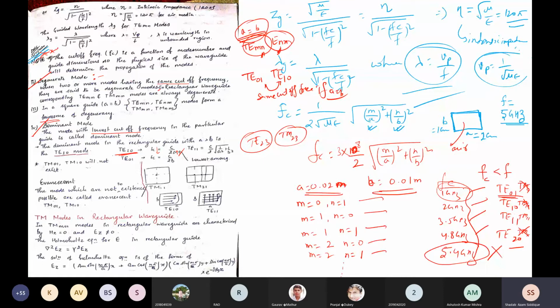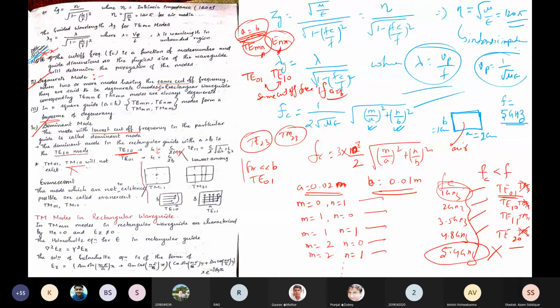If you're asked the dominant mode in a rectangular waveguide with A less than B, then it is TE01. For A less than B, the dominant mode will be TE01. And TM01 and TM10 will not exist. If they existed, they could also be the dominant mode, because these make degeneracy: TE10 and TM10 both make degeneracy. But this mode does not exist. Why not existing? I'll let you know.